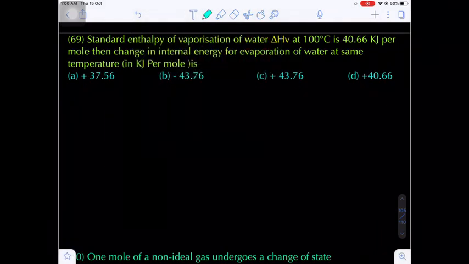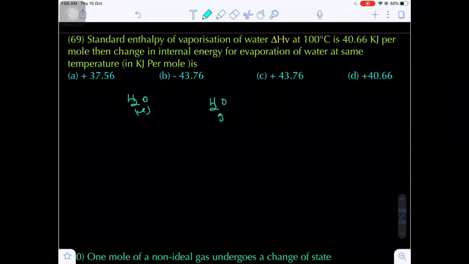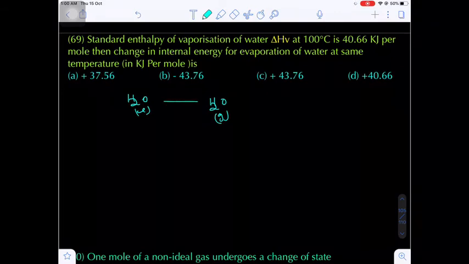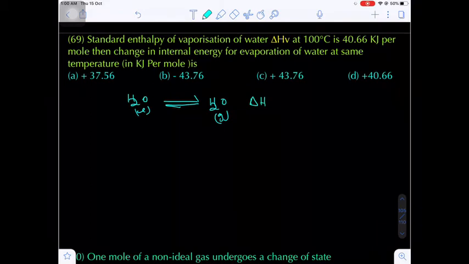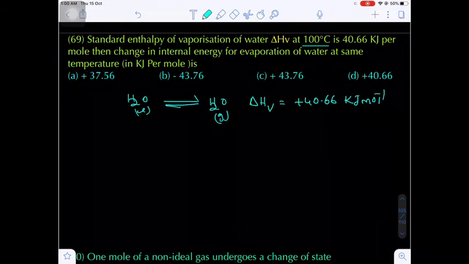In question number 69, standard enthalpy of evaporation of water. That means liquid water and vaporization of liquid water. So there is an equilibrium here. Now this is an endothermic process. How much energy is required? That is called enthalpy of vaporization. That will be equal to 40.66 kilojoule per mole. So this occurs at a constant boiling temperature of water, that is 100 degrees Celsius. Okay.